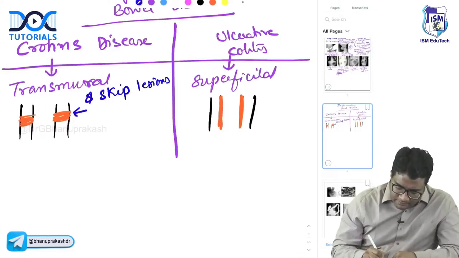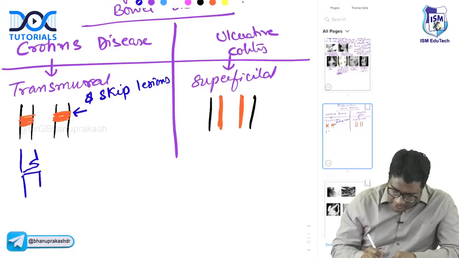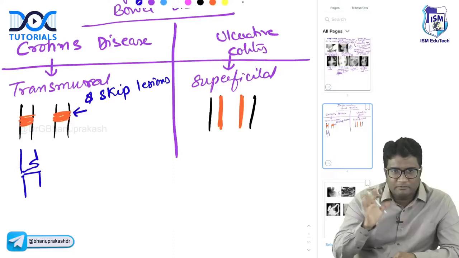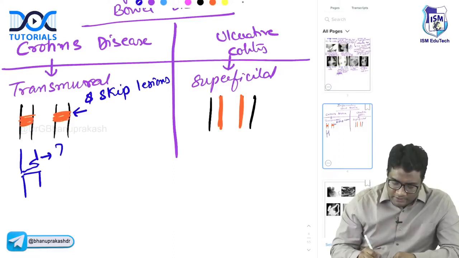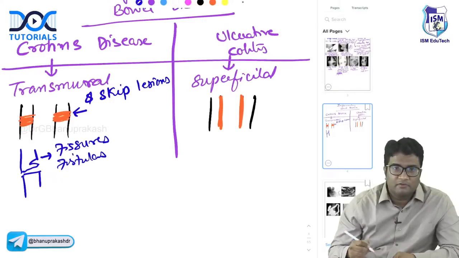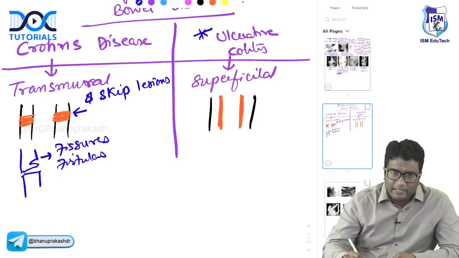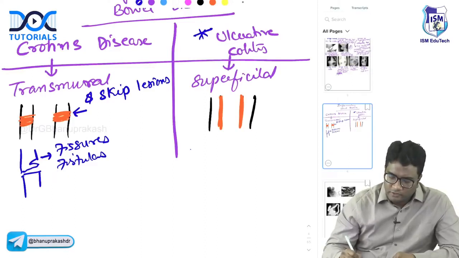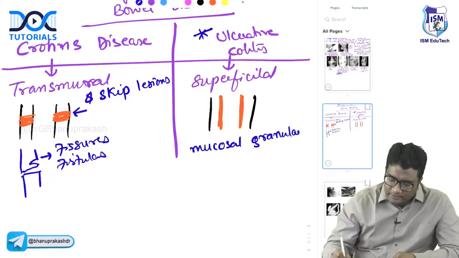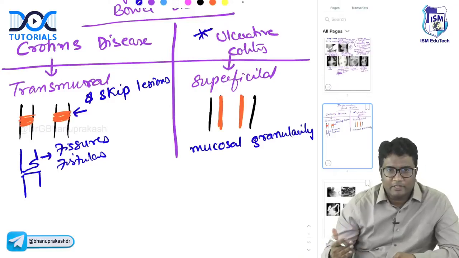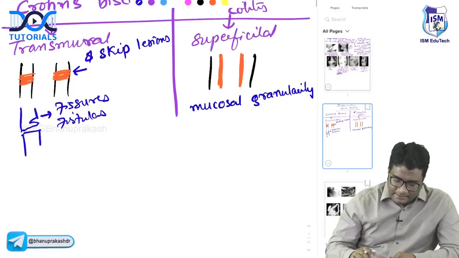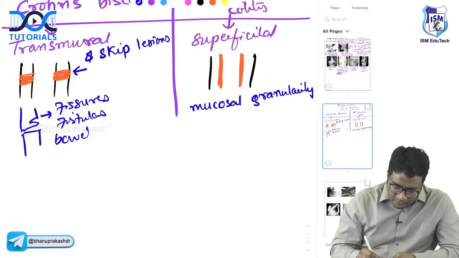Now, because of the transmural inflammation, what will happen? Fissures, fistulas, bowel perforation, all of these will be common because this is transmural involvement. So where do you see fissures commonly, fistulas commonly? These are features of Crohn's disease. Whereas in ulcerative colitis, only the mucosa and submucosa are involved. So you'll have mucosal granularity. The earliest finding that you see is the mucosal granularity, right? That is seen in what? Ulcerative colitis. Here what will happen? Risk of bowel perforation is more, because of transmural involvement.